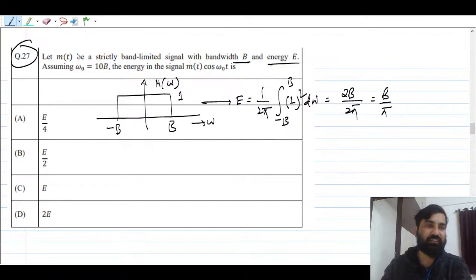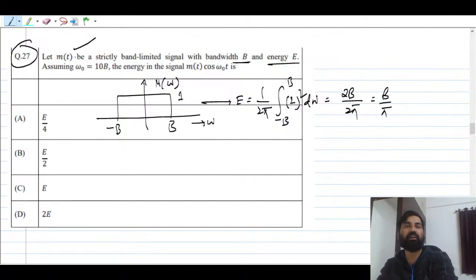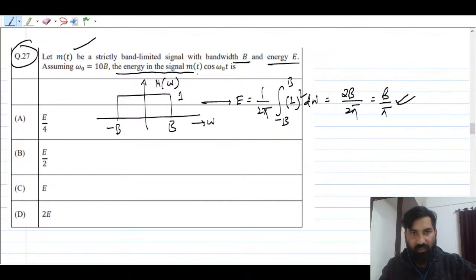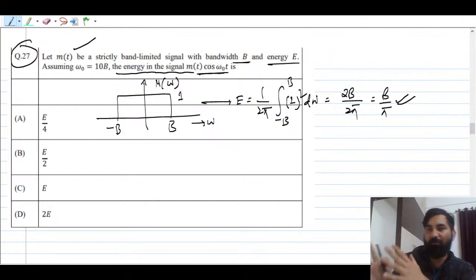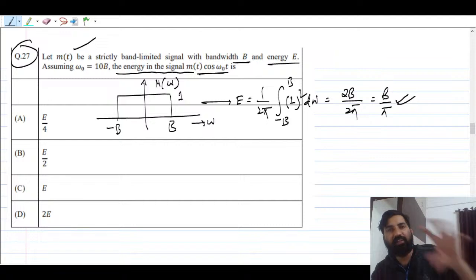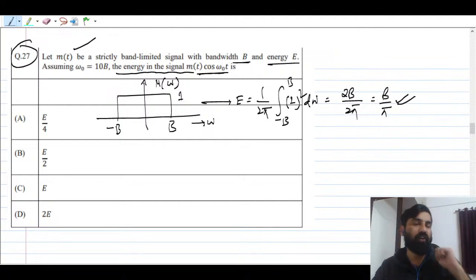Understood? So they are saying that m(t) is a strictly band limited signal with bandwidth B and energy E. So this is the energy of the band limited signal. Now what they have given here is, they are asking the energy in the signal m(t) times cos omega naught t. If they are multiplying by cos omega naught t to any time domain signal, remember that you can use the modulation property, right?